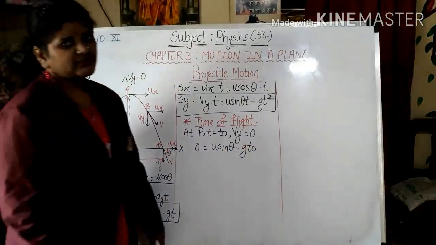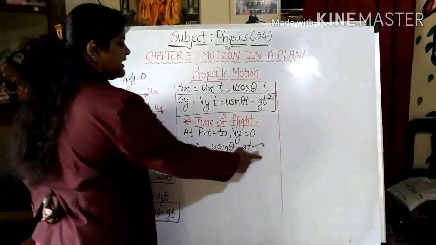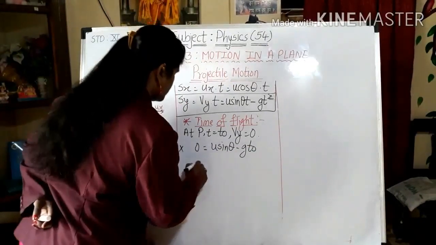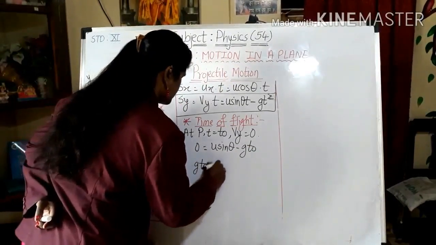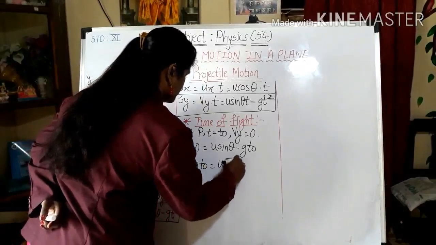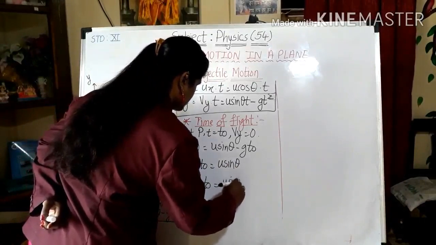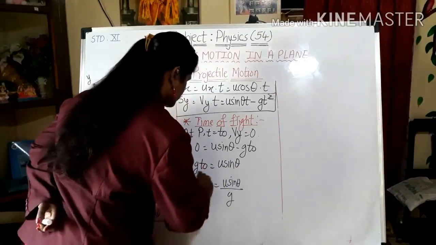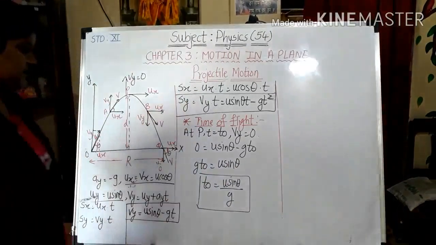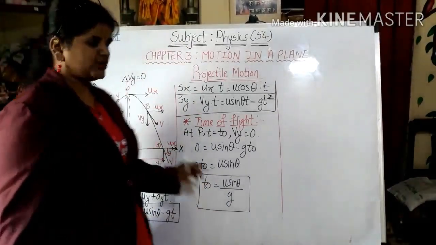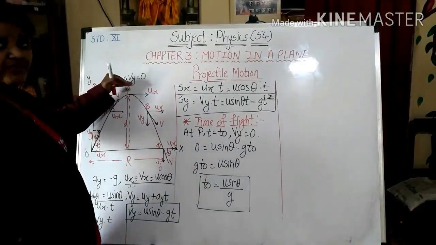Instead of t, I have written T0. So from this, I can get the value for T0. I will write it like this. So I got this much. This is nothing but the time of ascent, which is up to this point.